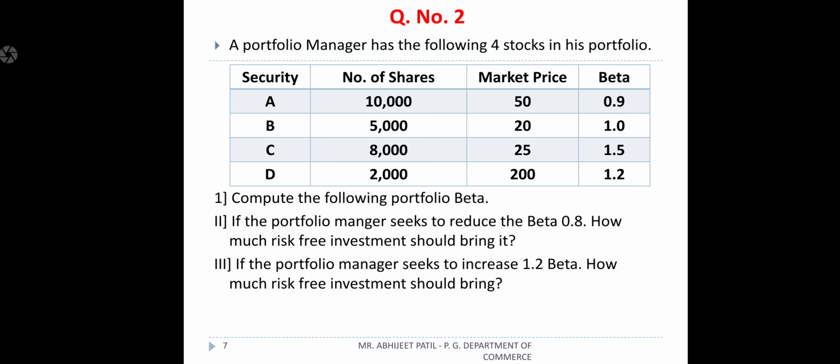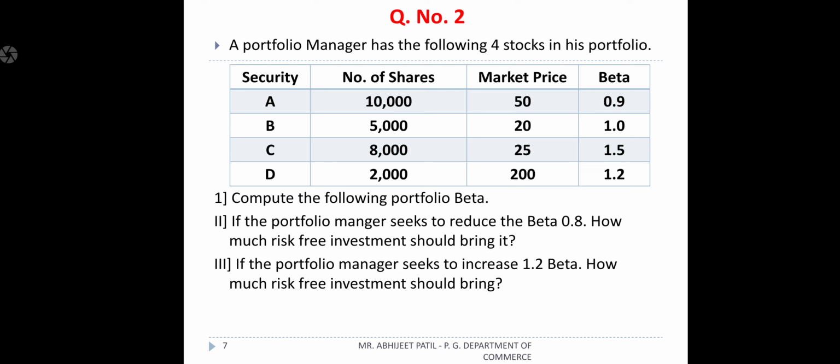Now let's come to the questions. Question number 1 asks: compute the portfolio beta. This is very much important. You should find out the portfolio beta. Second, if the portfolio manager seeks to reduce the beta to 0.8, then how much risk-free investment should he bring in? Now this is very much important. In the second condition, the beta is already given, so we should find out how much investment we should bring in, or maybe withdraw. Okay. And number 3, if the portfolio manager seeks to increase the beta to 1.2, how much risk-free investment should he bring in?